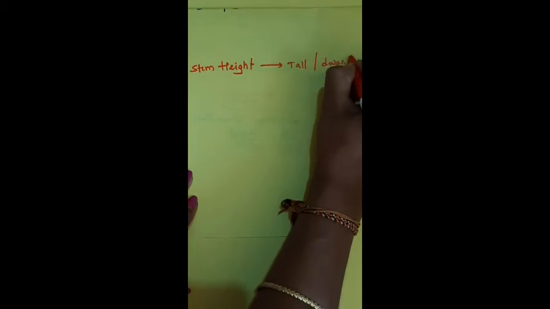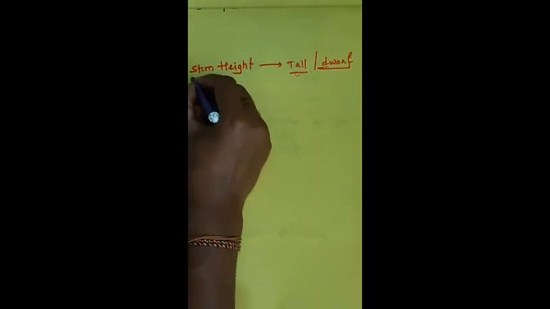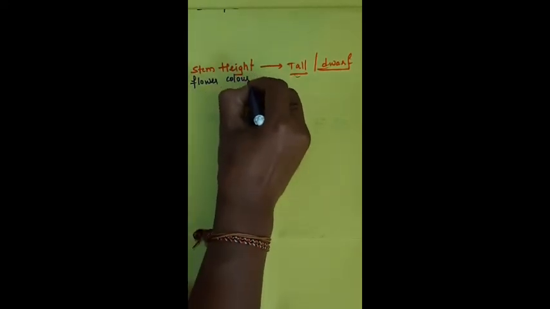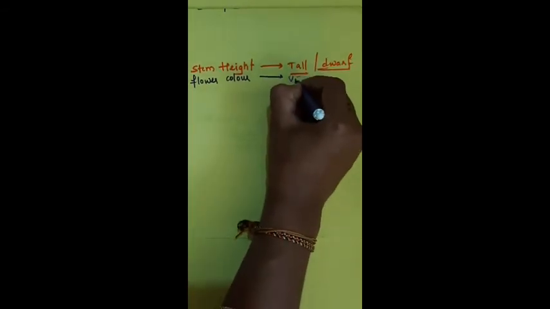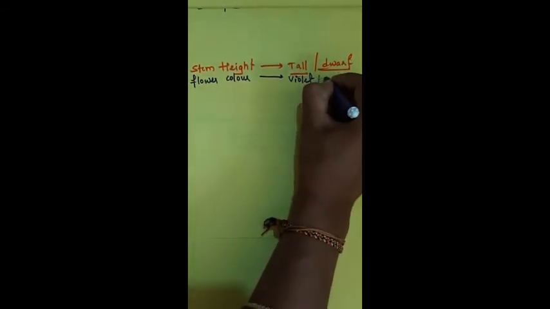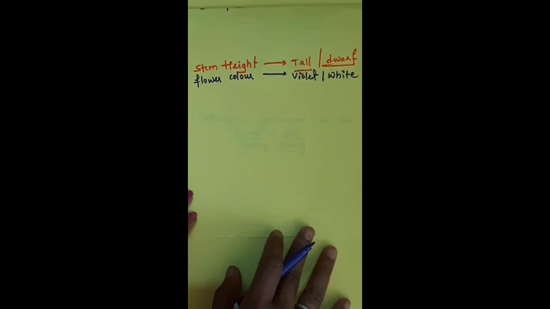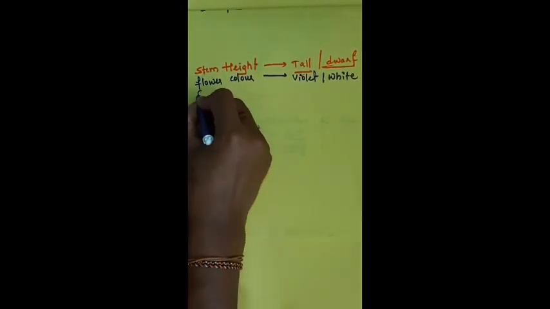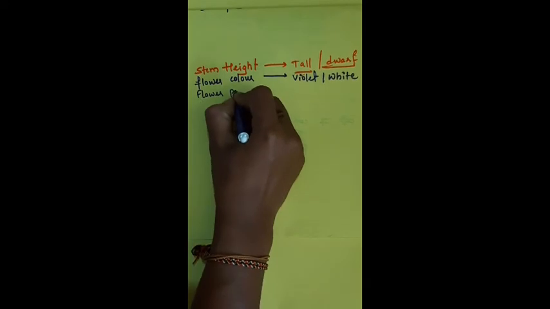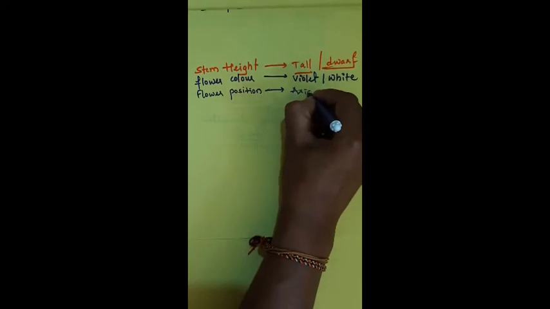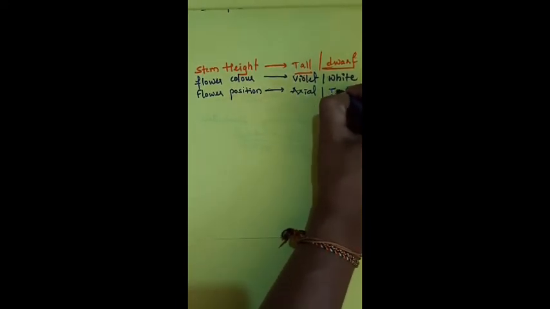He selected both tall plants and dwarf plants. Then flower color: violet and white. Third, flower position: axial and terminal.